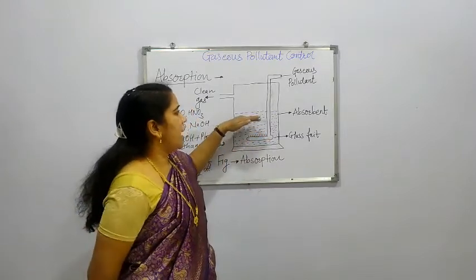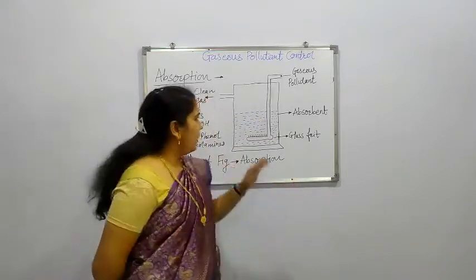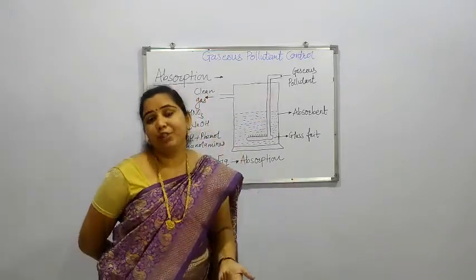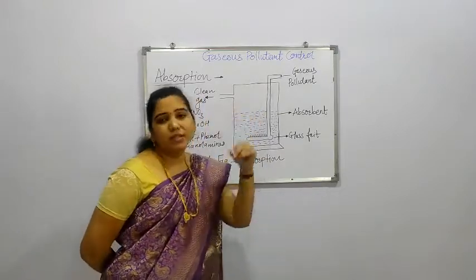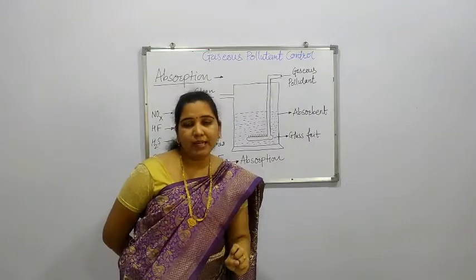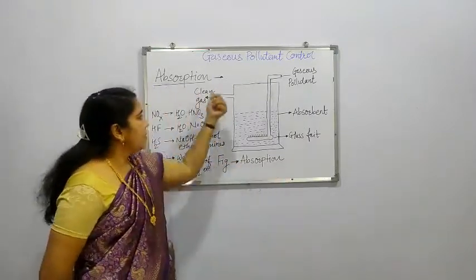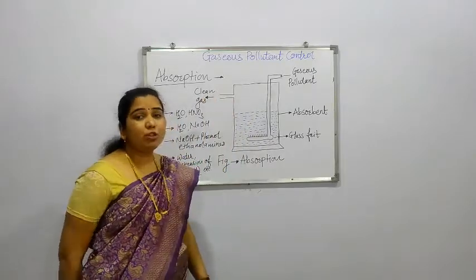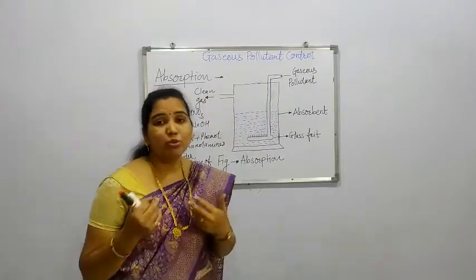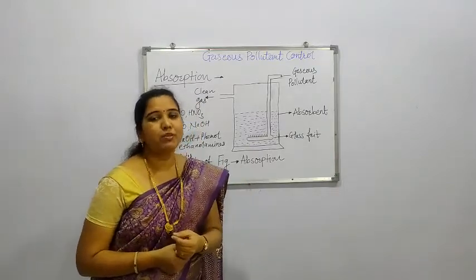Whenever this gas is passed into the absorbent, the absorbent absorbs that gas and releases the other gases which do not get absorbed. Those gases are considered comparatively less harmful and can be removed as clean air or clean gas through this clean gas outlet. So the equipment we are going to use works in this way, and this is the process of absorption.